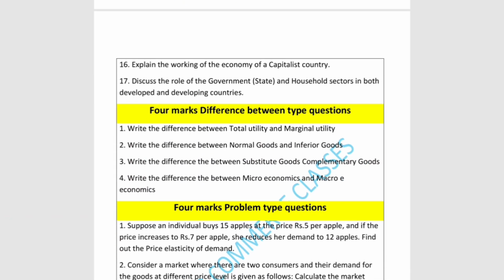The next question will be one question they are going to be raising for 4 marks, like difference between. The first important difference between question will be: write the difference between total utility and marginal utility. The second: write the difference between normal goods and inferior goods. The third: write the difference between substitute goods and complementary goods. And from unit number 1 of macroeconomics: write the difference between microeconomics and macroeconomics. In short, among these 4 questions, one question will definitely be raised for your midterm examination.